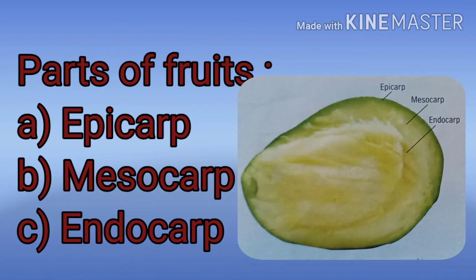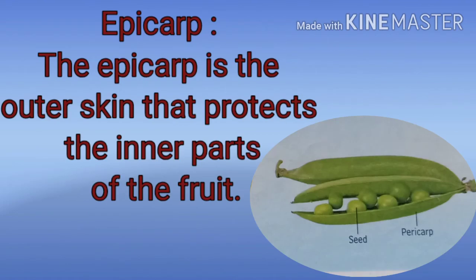Fruits have two parts, pericarp and seeds. The pericarp develops from the wall of the ovary and is divided into three parts: epicarp, mesocarp and endocarp. Now we first discuss the epicarp. Epicarp is the outer thin and leathery part which forms the tough outer skin of the fruit. Initially it is green in color, but when ripened it becomes a color other than green.